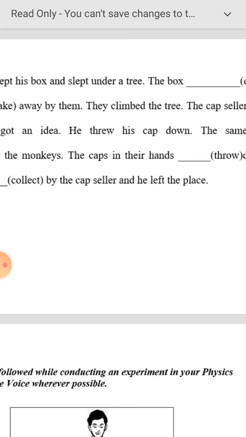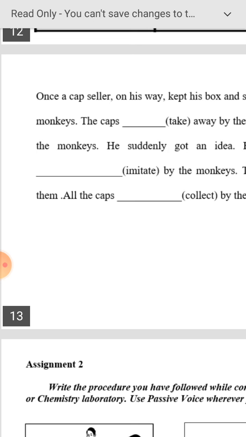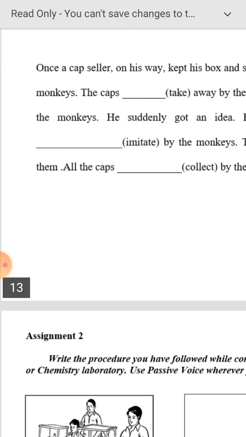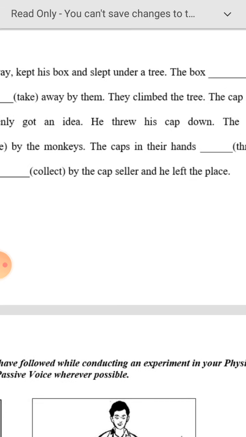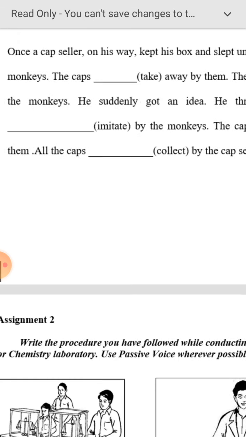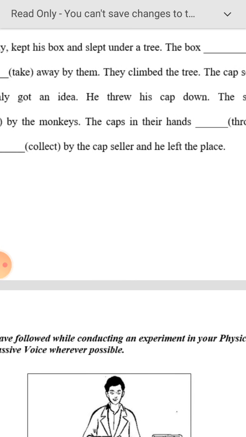Fine. They climbed the tree. The cap seller noticed the monkeys. He suddenly got an idea. He threw his cap down. The same action was imitated by the monkeys. The caps in their hands, plural, were thrown down by them. All the caps were collected by the cap seller and he left the place.